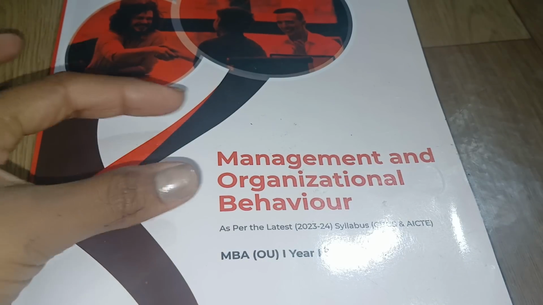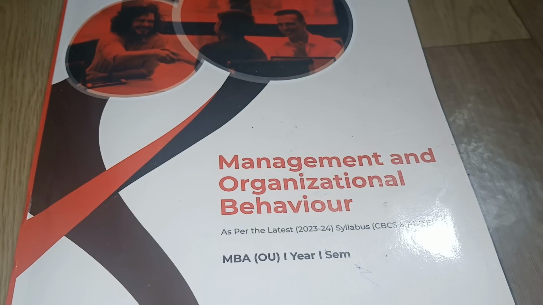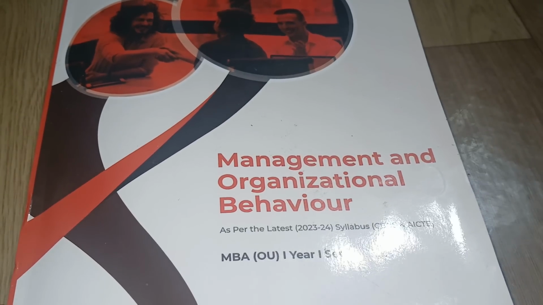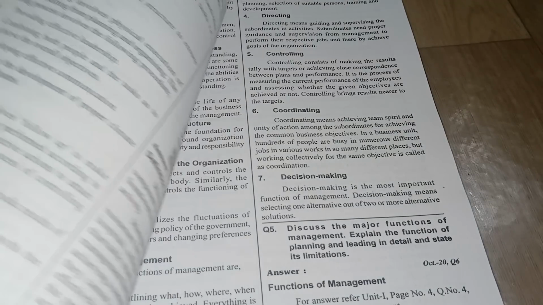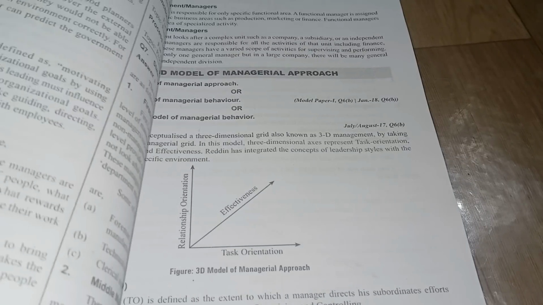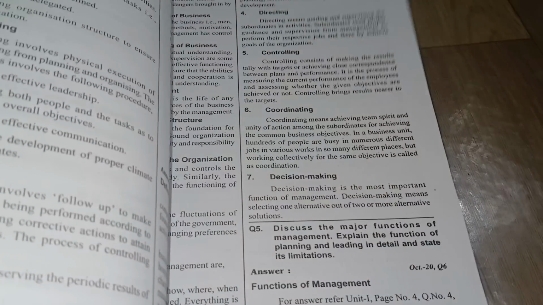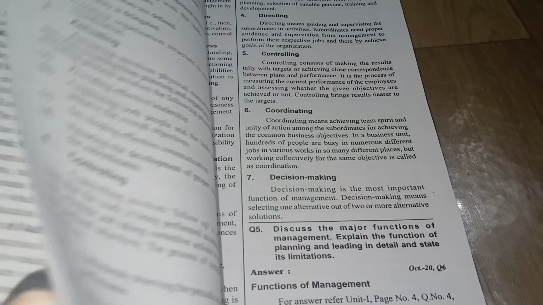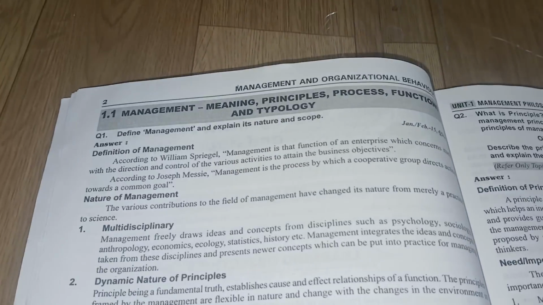Okay, so basically management and organizational behavior consists of a 60 marks question paper, right? 2.5 hours is your time. So from unit number 1, the first introduction unit, what have we learned in unit number 1? In unit number 1, basically we have learned about management, how management works, how it is important, what is its nature, and what different theories we have. Everything we have learned from unit number 1.